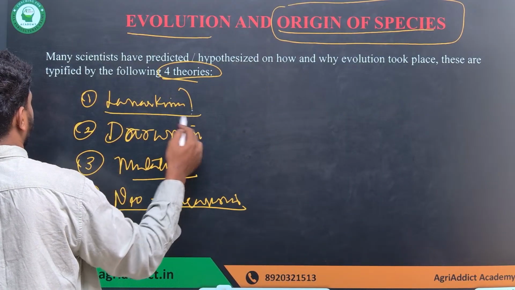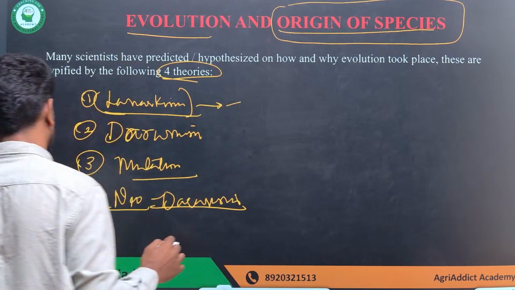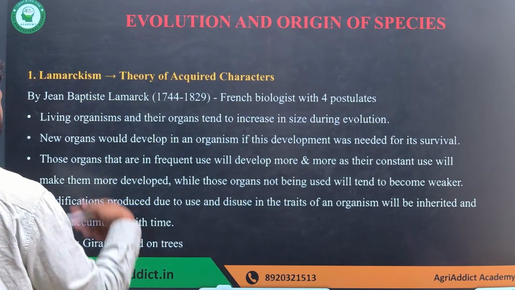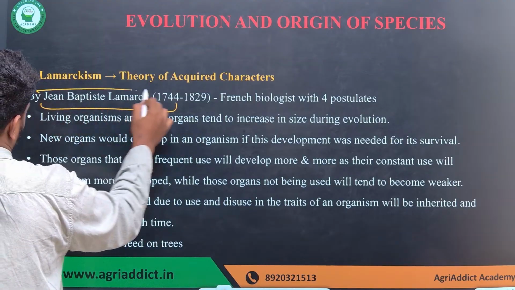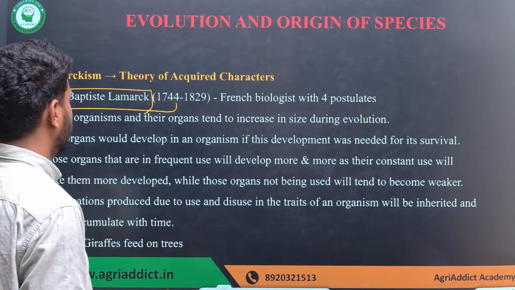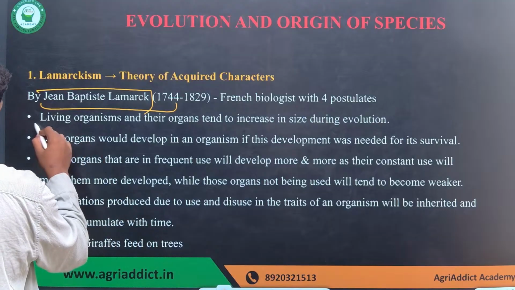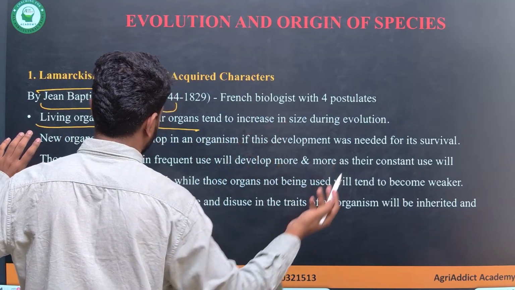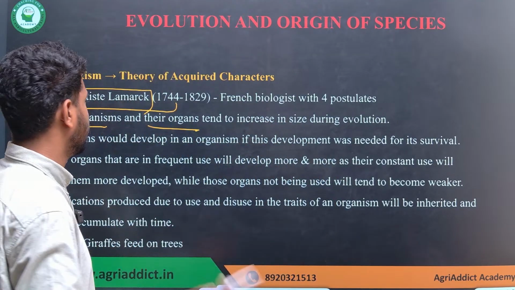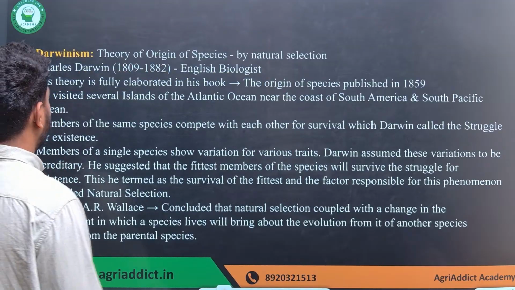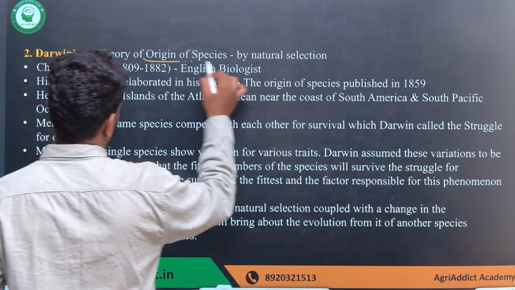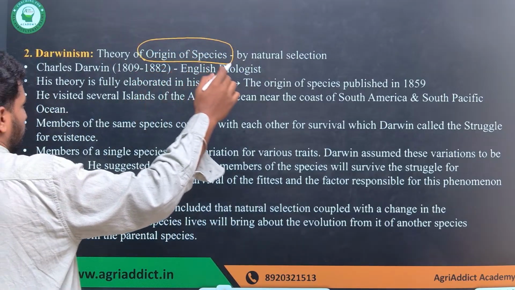What is Lamarckism? The theory of acquired characters, which we already discussed. It was given by Jean-Baptiste Lamarck, who said that living organisms and their organs tend to increase in size during evolution, and these changes are carried to the next generation, which was not proved, right? Next, we have Darwinism. What does it say about the origin of species? It is by natural selection.